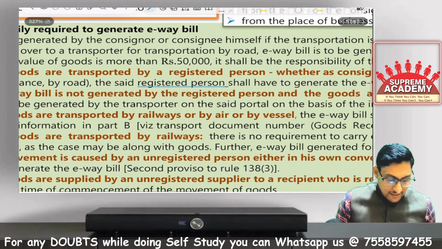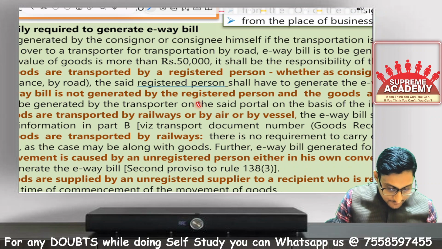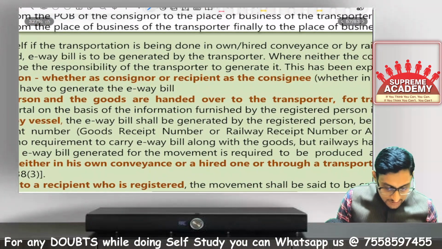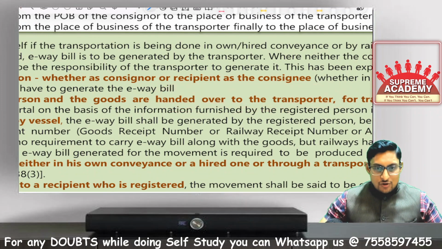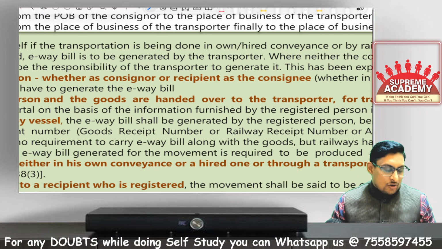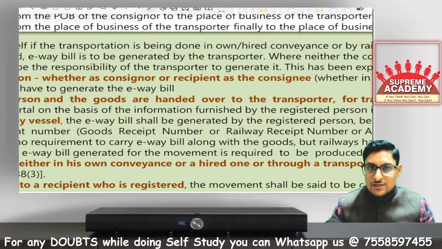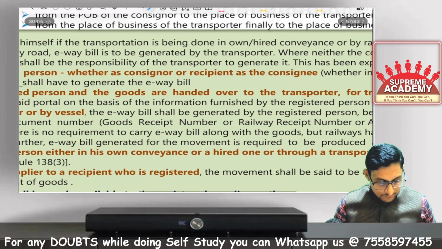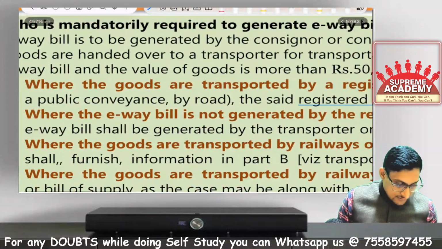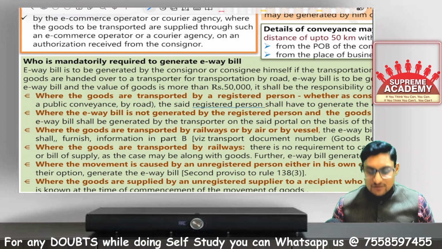Now, what if that registered person assigns a transporter and hands over the goods to the transporter for transportation? Now that person is not arranging by themselves. They are authorizing some other person, say the transporter, to arrange the transportation. In that case, part B should be filled by the transporter and the e-way bill is required to be generated by the transporter. But these 2 cases are by road. What about in case of railway, airways or vessel?